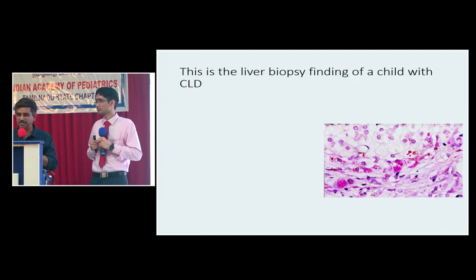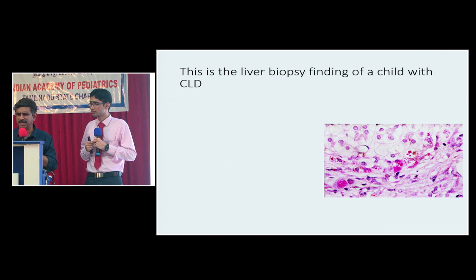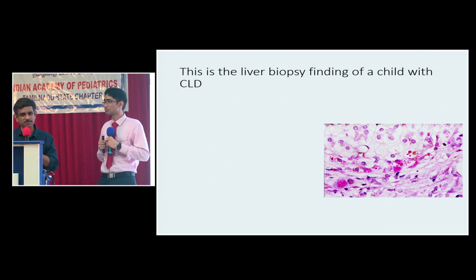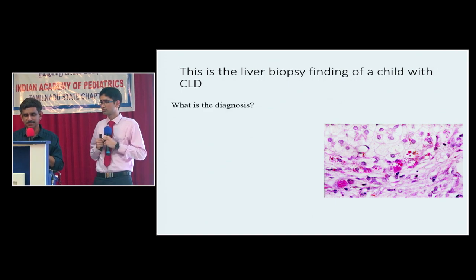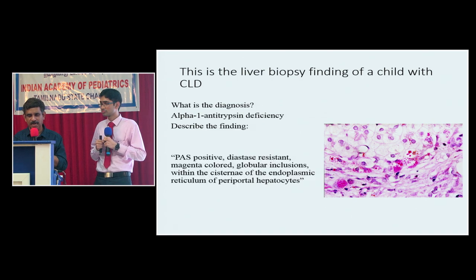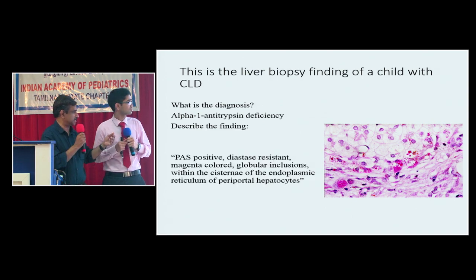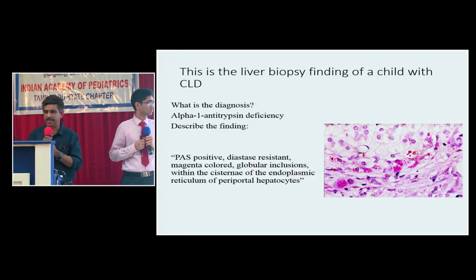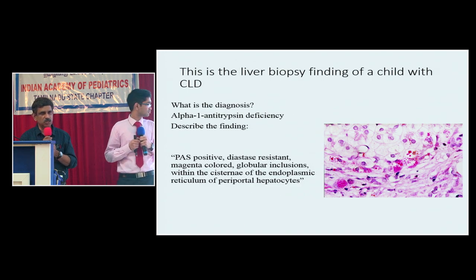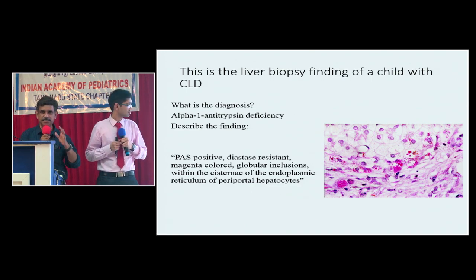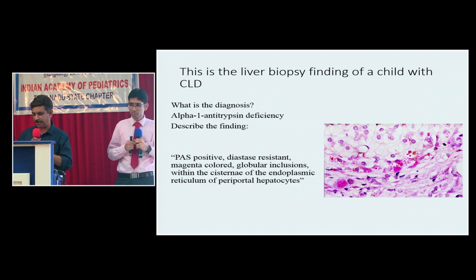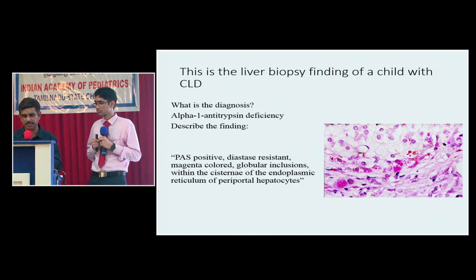This is the liver biopsy finding of a child with chronic liver disease. One of the classic presentations. What is the finding? What is the diagnosis? This is alpha-1 antitrypsin: PAS positive, diastase resistant, magenta colored globular inclusions within the cisternae of the endoplasmic reticulum of periportal hepatocytes. This is one of the classic liver biopsy findings in chronic liver disease, alpha-1 antitrypsin deficiency.